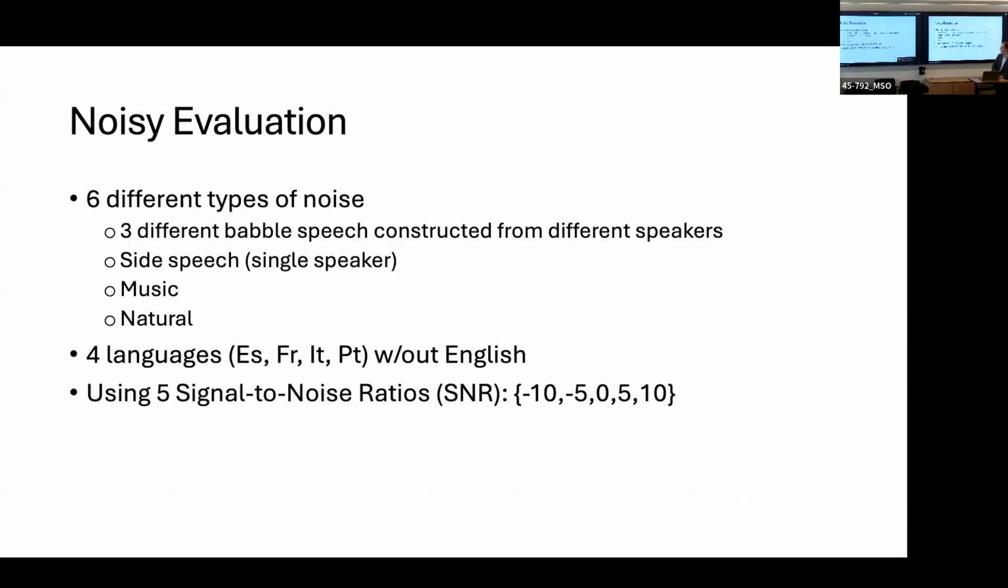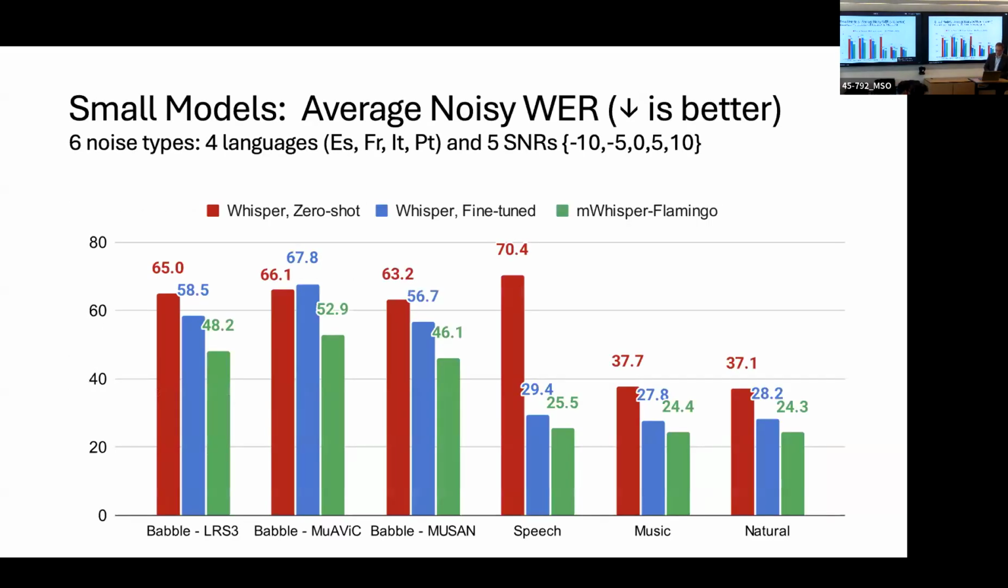Okay, now I'll show the noisy evaluation, which basically follows the previous noisy setup I showed you, except here, we're specifically focusing on the audio evaluation on non-English languages, because that's the point of this work, to try to improve the performance, not on English, but on other languages. So we focus here on Spanish, French, Italian, Portuguese, and we have 5 signal-to-noise ratios. So here, for every noise type, we're now evaluating on 4 different languages, 5 different SNRs, then we average across all of them.